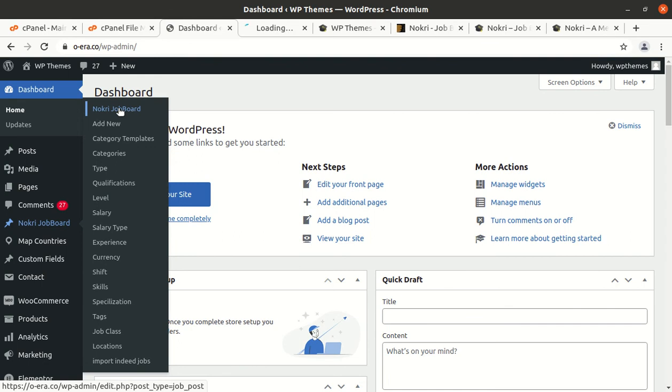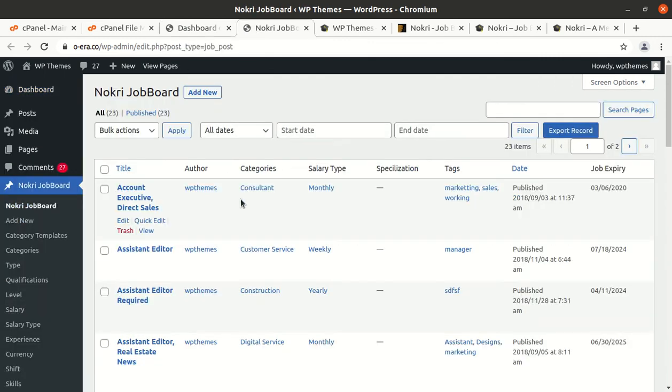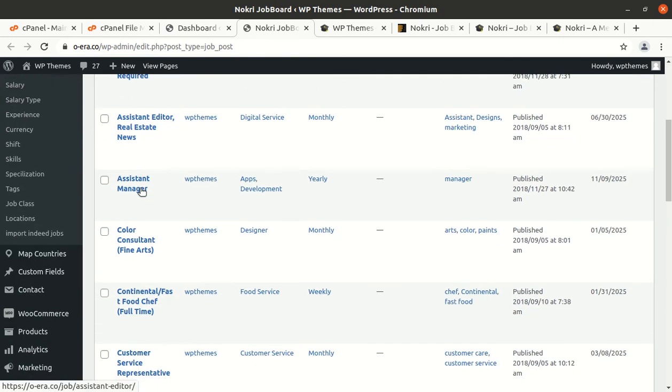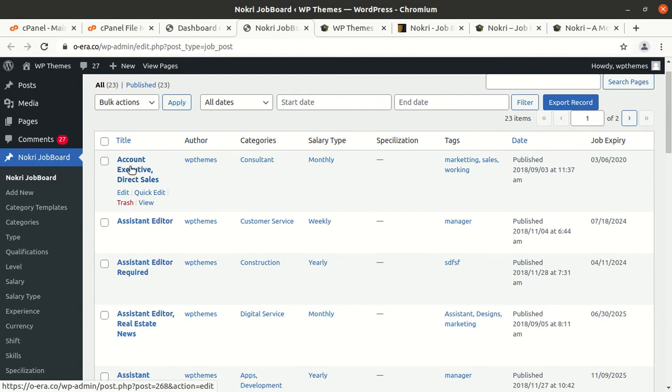So this is the main function, as I believe. Job board, add new category template, categories, experience, currency, shift skills, specializations, and all such things are here. And job board already contains demo data, and I'll show you what fields are available in the job board field.